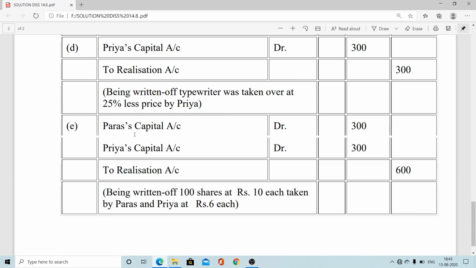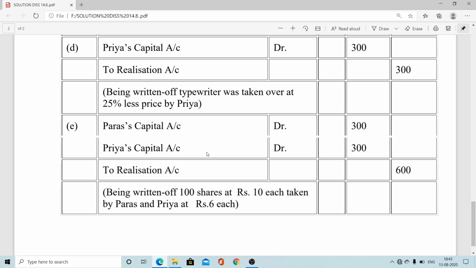This is the last entry. Paras capital account debit, Priya's capital account debit to realization account. So Paras capital 50%, Priya capital 50%, 300 each, and to realization 600. Disposing of the shares, it is considered at present value, 6 rupees. Earlier the value was 10, but now at present value it is 6. So on that value it is taken over. It is also one type of investment taken over.